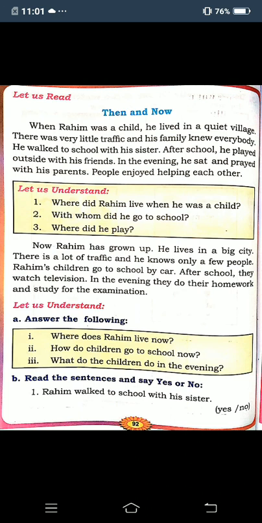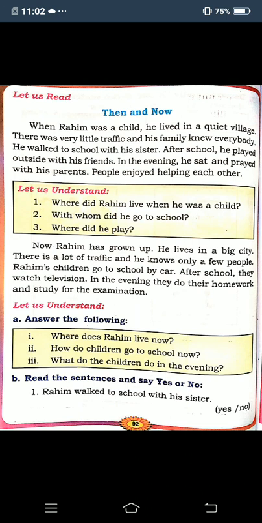Okay, children? Any doubt, children? Shall I ask some questions, children? Where did Rahim live when he was a child? So, Rahim lived in a village when he was a child. Second one, with whom did he go to school? So, Rahim went with his sister to school. Next, where did he play? He played outside with his friends.